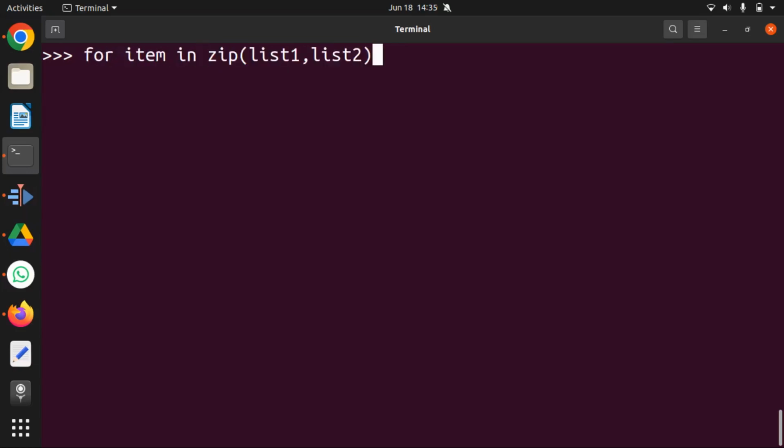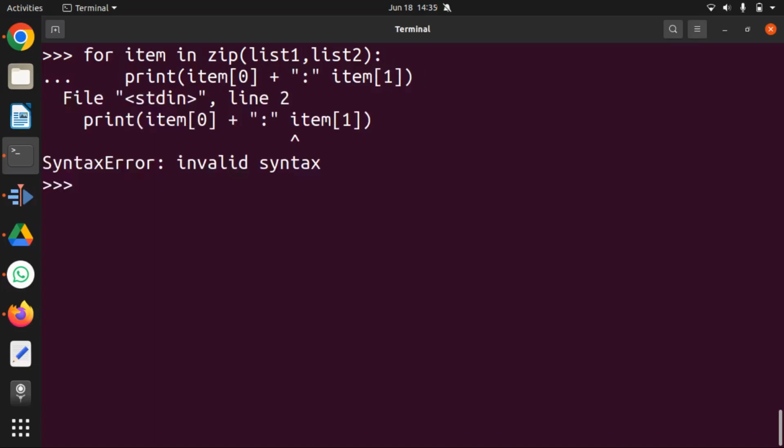All right, and then print item of 0 plus item of 1.